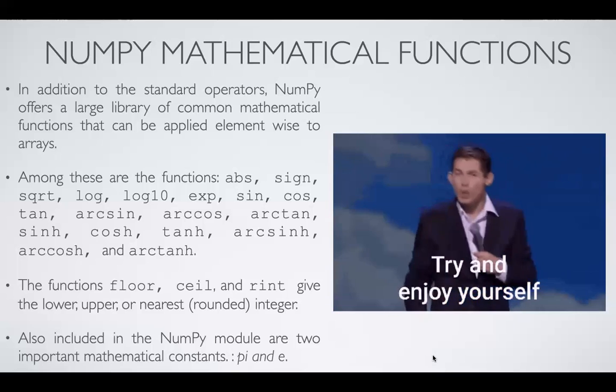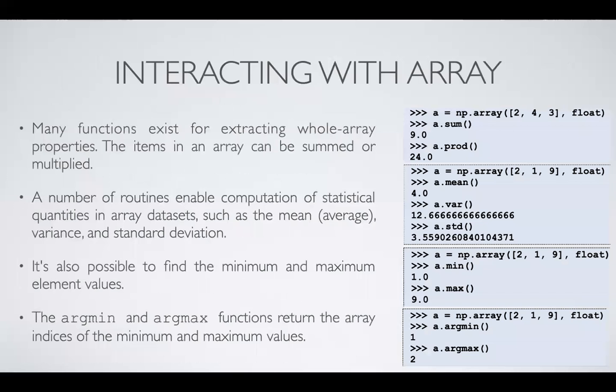Now, if you want to do some operations like multiplication, division, all these things inside the array, you can do it using sum and prod. Sum will give you the sum of the values, and prod will give you the product of the values inside that particular array. For example, here sum, you can see 2 plus 4 plus 3 will give you 9, and 2 into 4 into 3 will give you the product of the values. So prod multiplies the values inside that particular NumPy array.